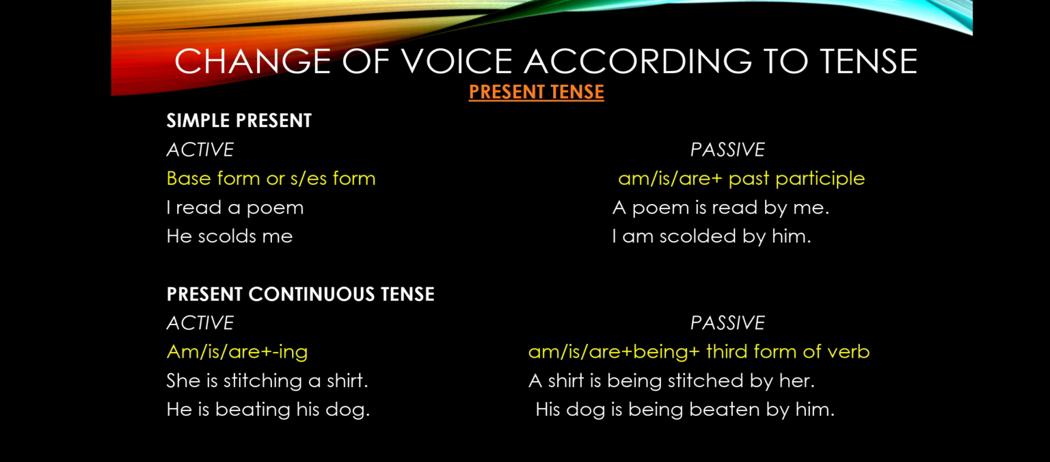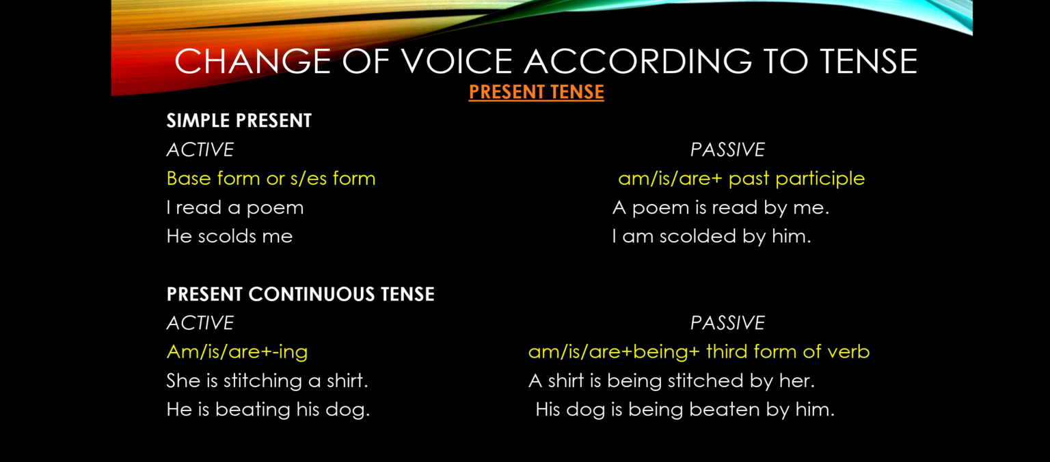Now we will see how we change an active sentence into passive or a passive sentence into active based on the tenses. We will see present tense, past tense and future tense separately. So at first, let's get started with present tense. Simple present. What would be the rule, children? In active, the base form of the verb or the S or ES form. I read a poem.